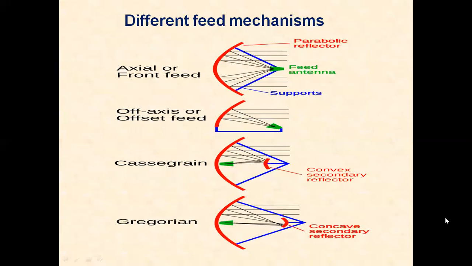Now all these feed mechanisms are shown in the same diagram. Horn feed, then offset a plane, a part of the paraboloid reflector is used. Here hyperbola is used. This is the Cassegrain feed. And we can also place a concave secondary reflector here. Through the primary reflector, they are striking here, reflected back, and then they are going.